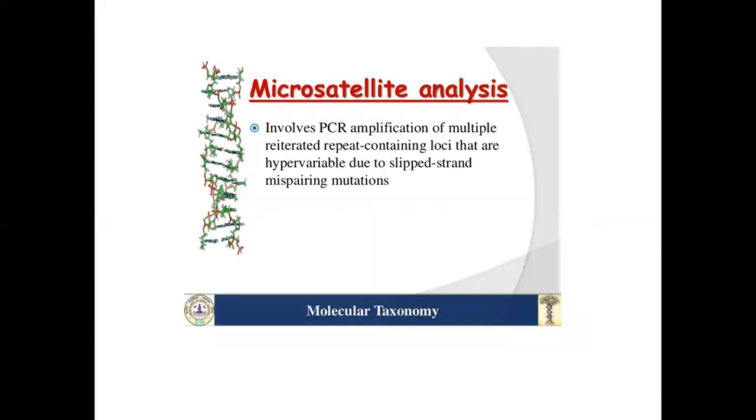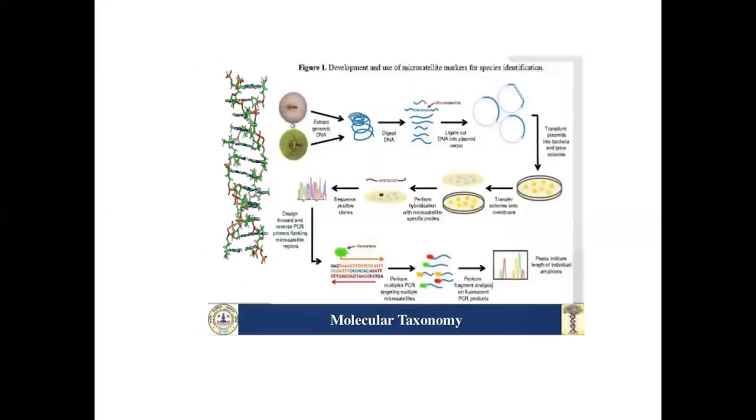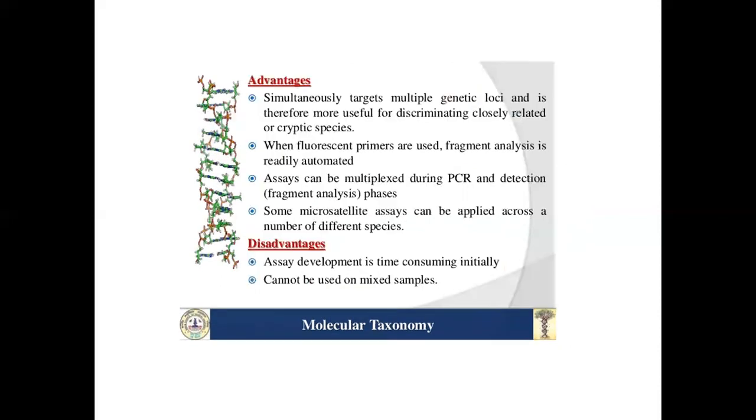Microsatellite analysis involves PCR amplification of multiple repeat-containing loci that are hypervariable due to slipped strand mispairing and mutations. Advantages: simultaneously targets multiple genetic loci and is therefore more useful for discriminating closely related or cryptic species.